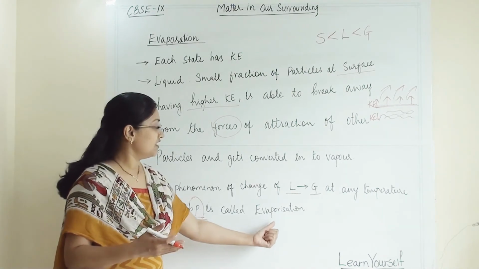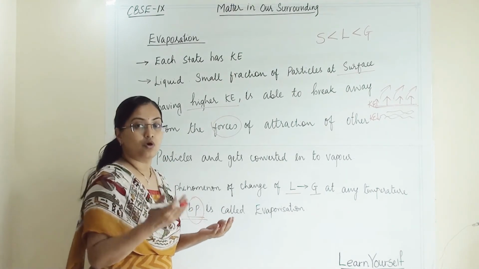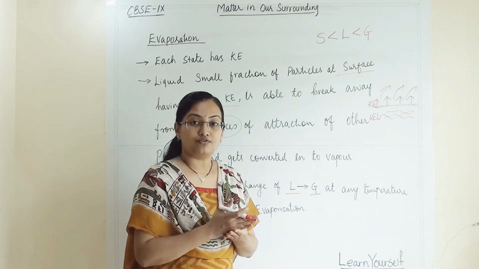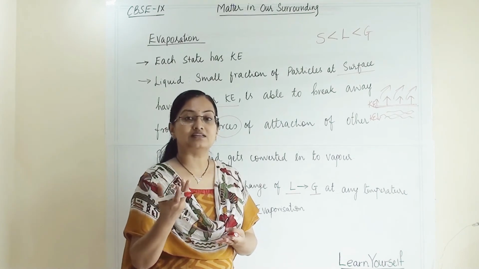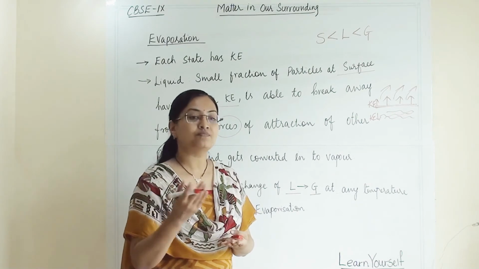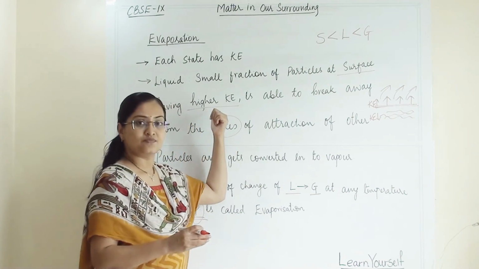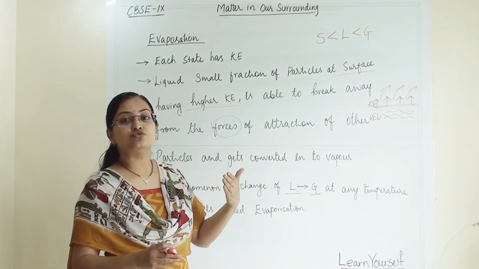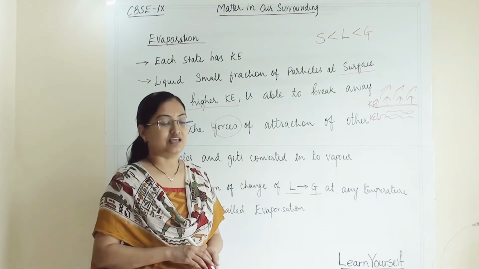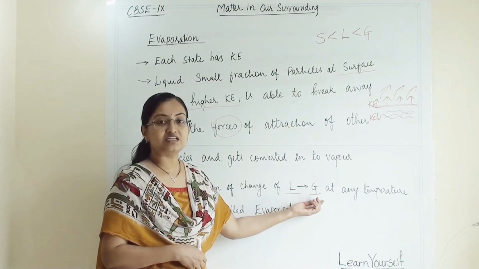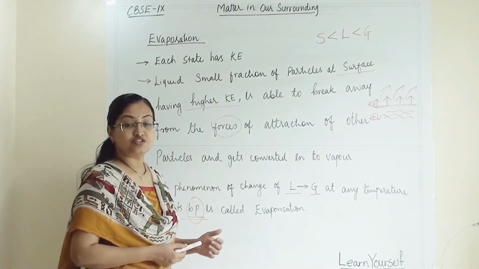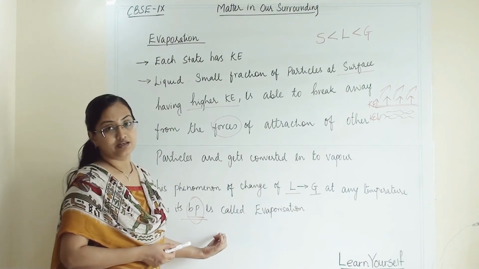So this is called evaporation. When water is evaporating, from the surface of the water, a very small fraction of particles will move away. Why will they move away? Because their kinetic energy is high, and due to that they are able to break the bond of attraction from other water particles and convert into the vapor or gaseous state. This whole thing happens at a temperature below the boiling point of that particular liquid.